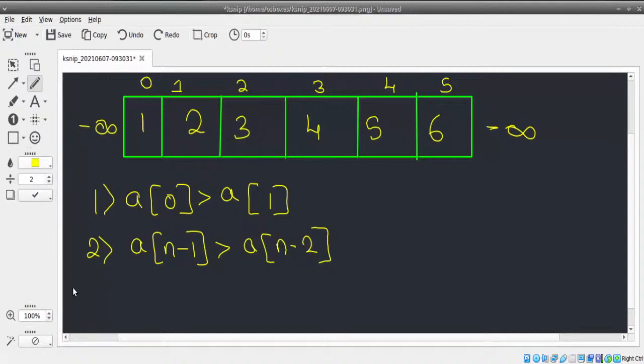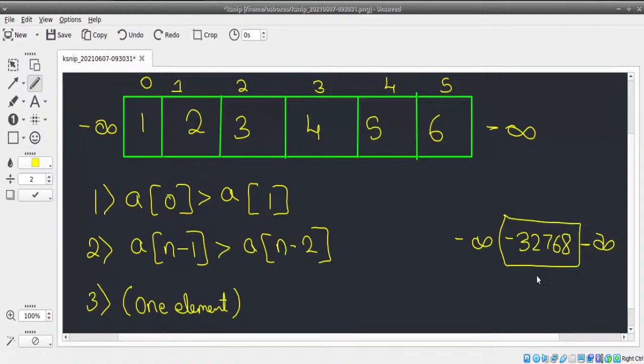This is one condition. Third condition, what if there is only one element? If there's one element only in my array, that itself is the peak. Because if you observe, even if you have minus 32,768 or something like that, it is greater than minus infinity to the left, it is greater than minus infinity to the right. So it must be the strictly greatest element to both. So when there's only one element, we can directly return 0. That's it. A of 0 itself is the peak element.